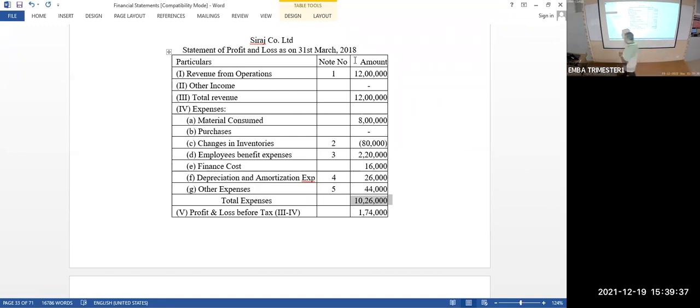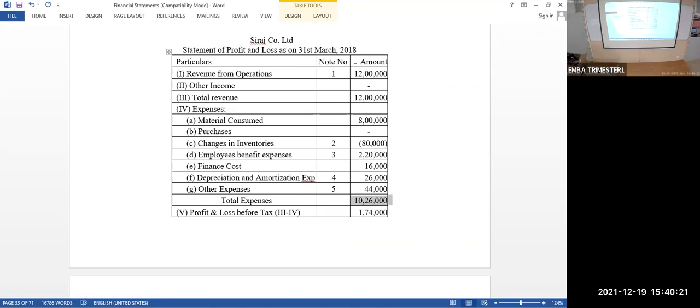Okay. As per the law, one more thing you have to understand. We prepare 2 profit and loss accounts. One is for the Companies Act. This profit and loss account will not be accepted by the Income Tax Department. Why? The Companies Act gives you a little liberal hand to recognize your expenditure. If you take this 1,74,000 as profit, I may end up paying some amount of tax. But the Income Tax Department wants to know whether this 1,74,000 is the real profit according to the Income Tax Act.